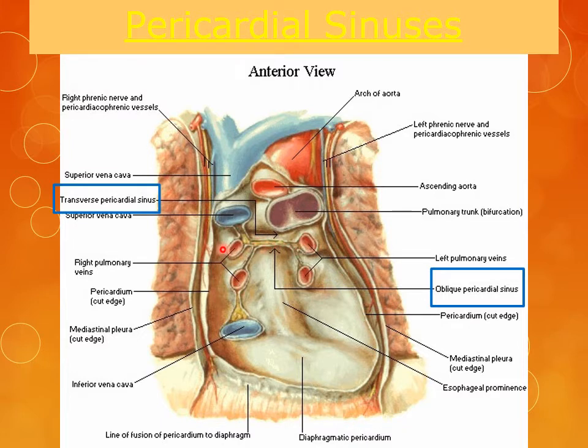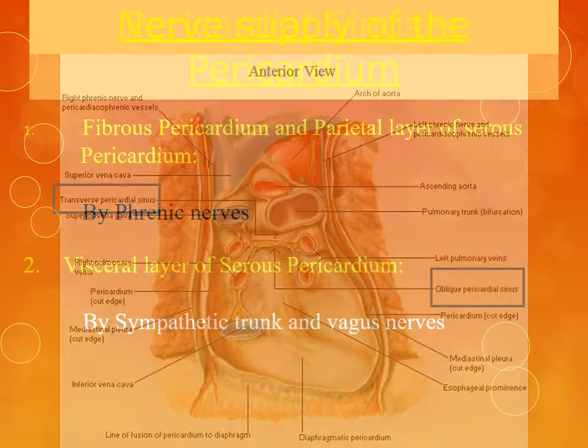We see these are the four pulmonary veins. This is the superior vena cava. This is the right and left brachiocephalic veins. This is the ascending aorta, arch of aorta. This is the pulmonary trunk. These are the lungs, covered by pleura.